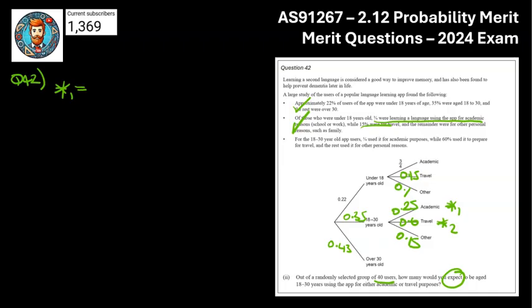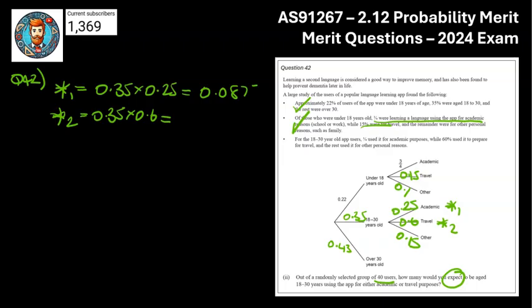So number 1 is going to be equal to 0.35 times by 0.25. Branch number 2 is going to be equal to 0.35 times by 0.6. And I can calculate both of those branches. So that top one's going to be 0.0875. The bottom one is going to be 0.21, which means the total probability of the group we're looking for is 0.2975.